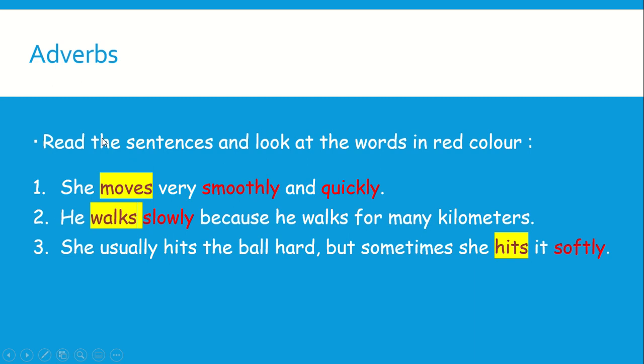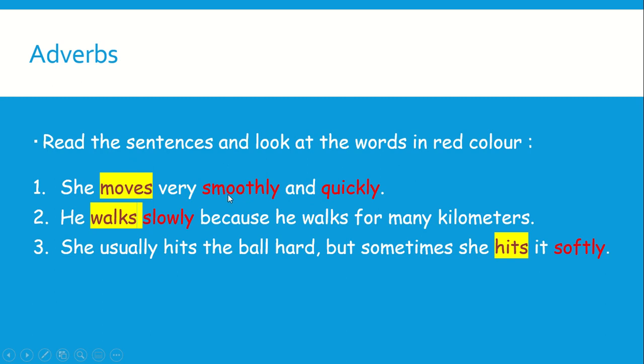Okay, if I ask you, number 1, how does she move? You will say, she moves very smoothly and quickly. So this word describes the verb. How does she move? The movement of this girl.